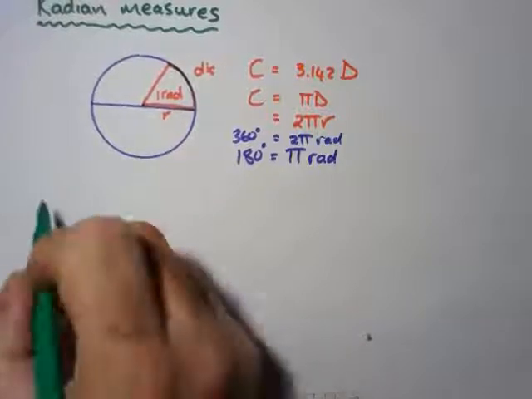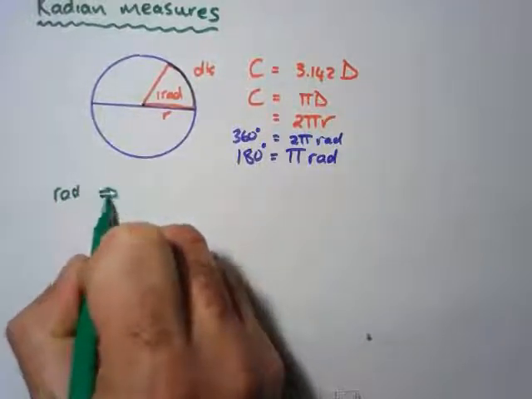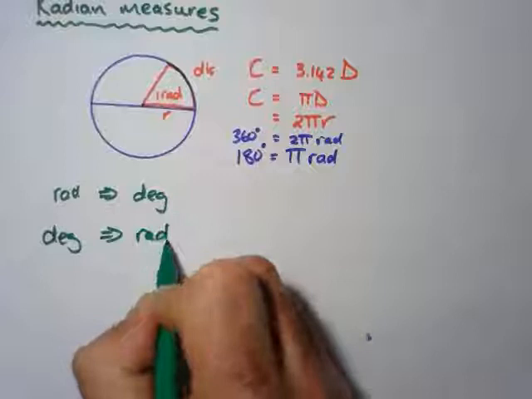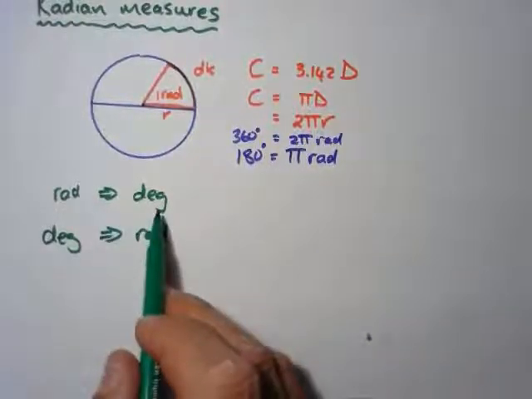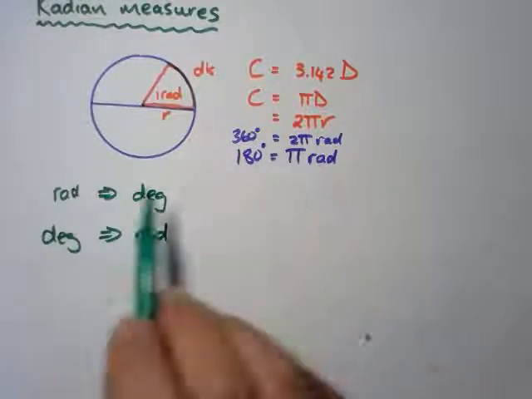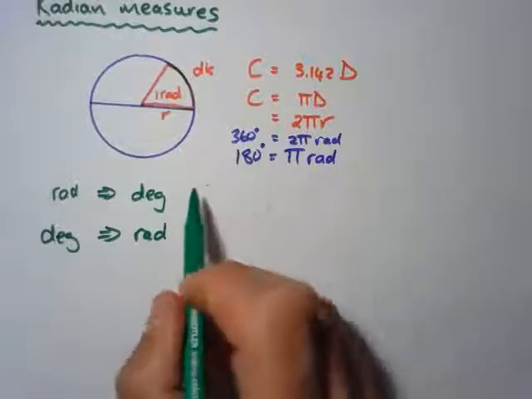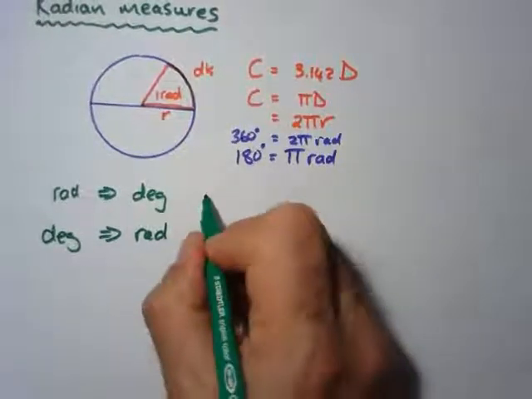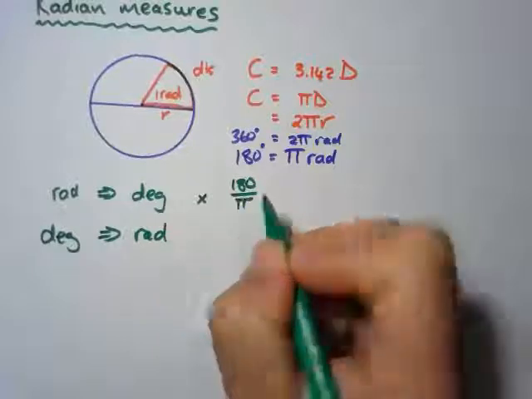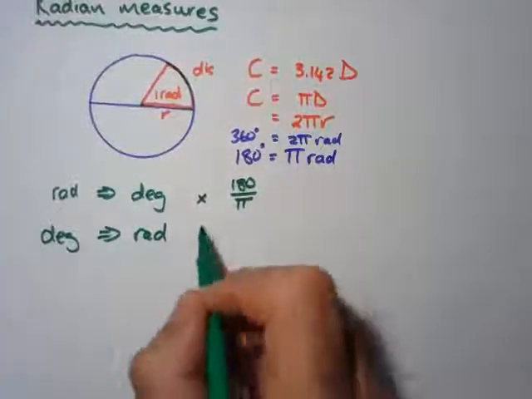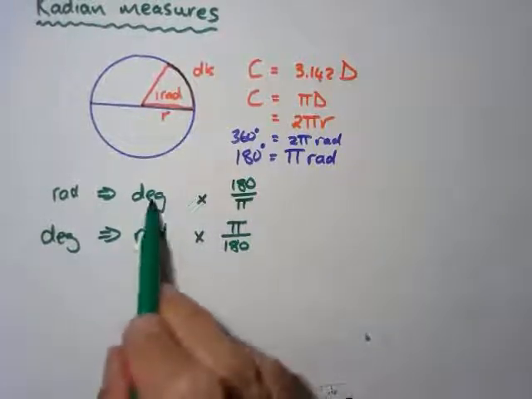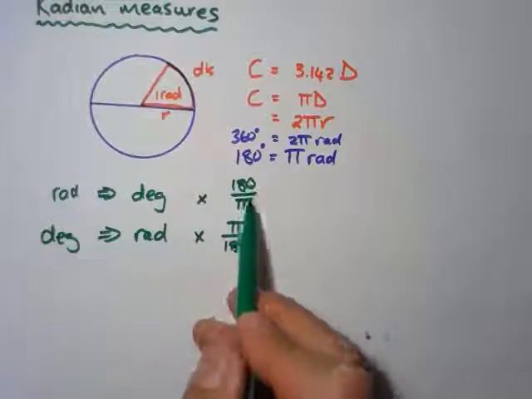The only thing that you need to be able to do is go from radians to degrees and from degrees to radians. That is what you need to be able to do. Okay, so to go to degrees, we're going to use this 180 degrees and pi radians. So radians to degrees, I remember the one that I want to go to is on top. So I'm going to multiply. I want to go to degrees, so it's times 180 degrees divided by pi radians. If I want to go to radians, I'm going to multiply by pi and divide by 180. So that's how I remember it. The one that I go to comes on top.